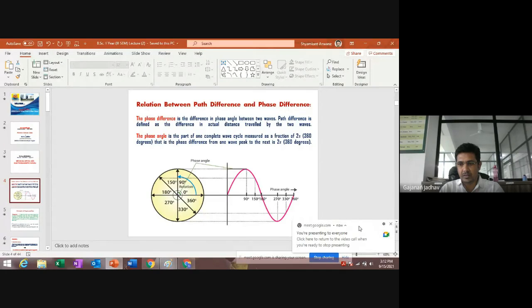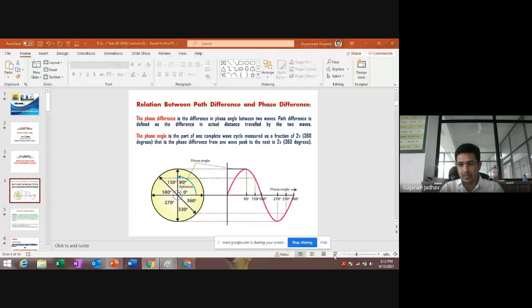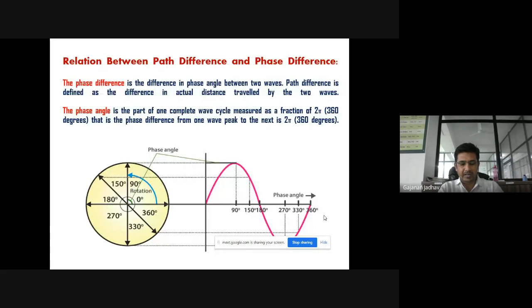As we know, we have already started our physics paper 2. That is the first unit where we have discussed interference. In the last lecture, we discussed what interference is, the properties of interference, the types of interference, the characteristics of light, properties of light, and all things.